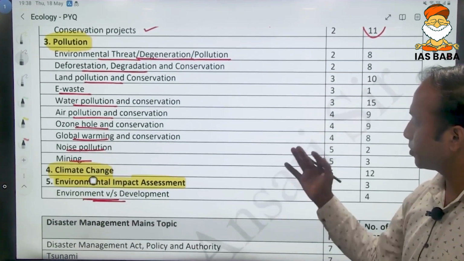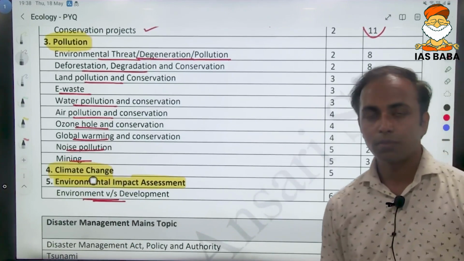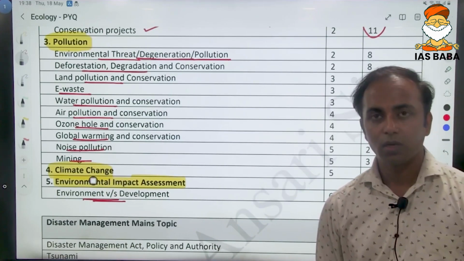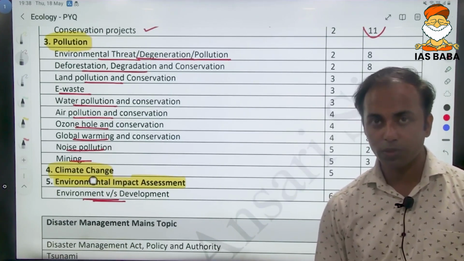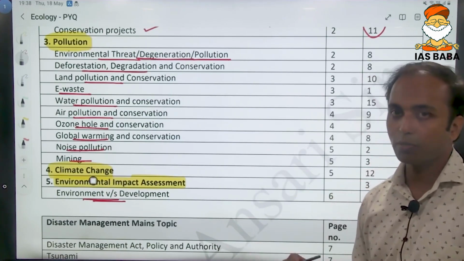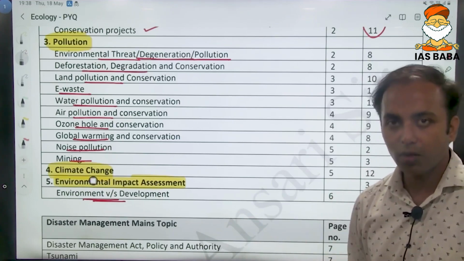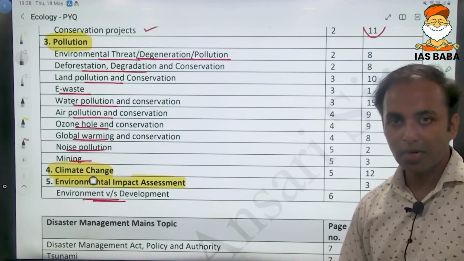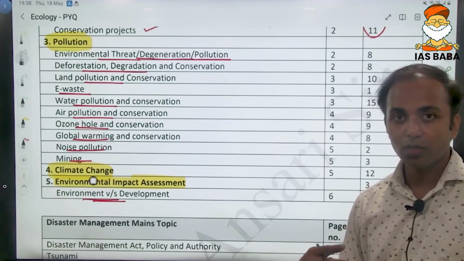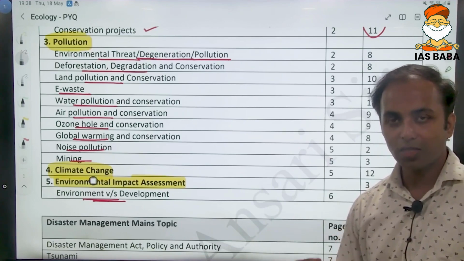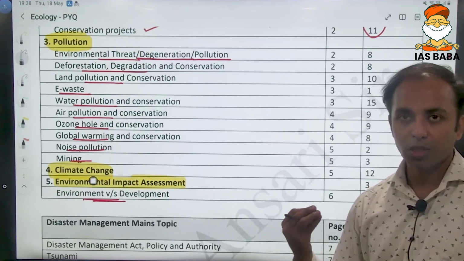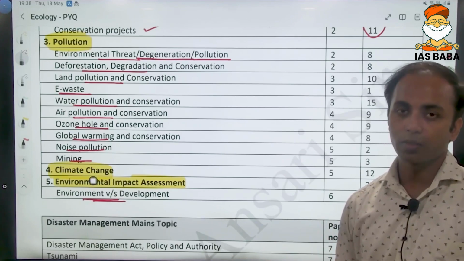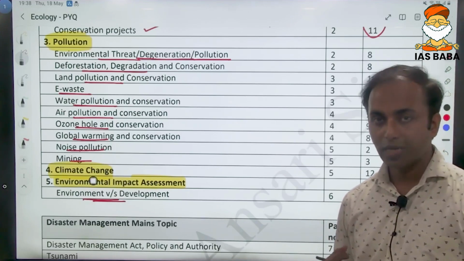With respect to pollution, you must have in general heard about various pollutions like air pollution, water pollution, land pollution or noise pollution. On similar lines, these are also there, but it needs a better understanding of those dimensions, like what are the causes, what are the negative impacts, what are the various international and national level policies or measures being taken, what are the various committees or commissions being set up to study those threats.